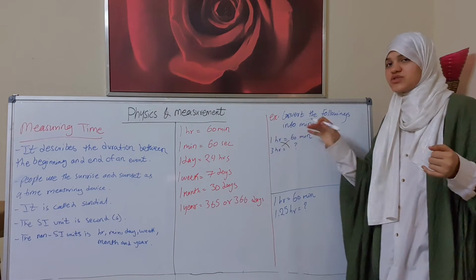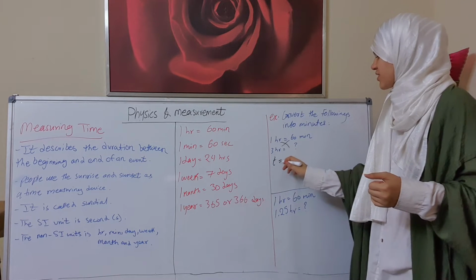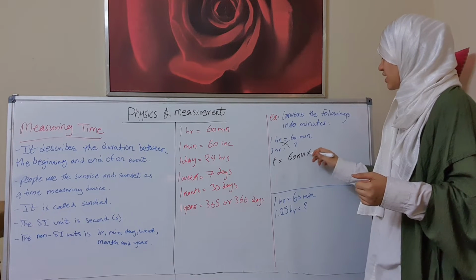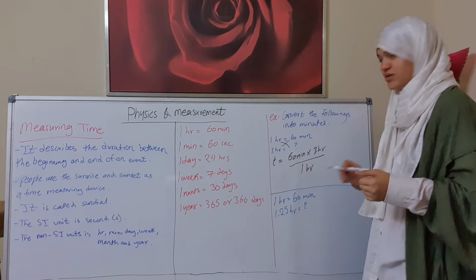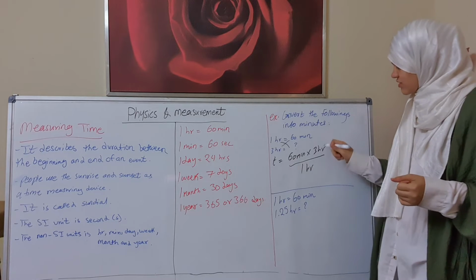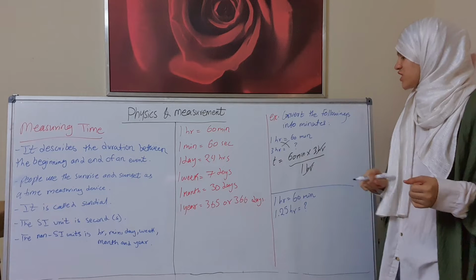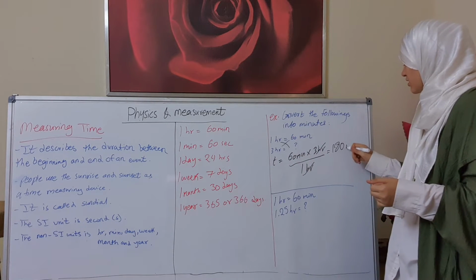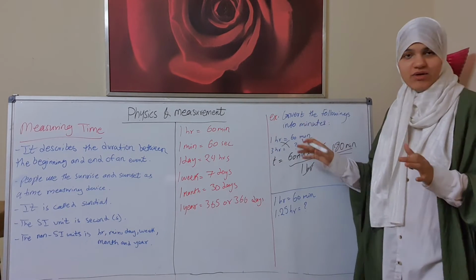When we make a crisscross, t, that means time, is equal to 60 minutes times 3 hours over 1 hour. Then when you cancel hour by hour, only minute is left. So 60 times 3 is equal to 180 minutes. So 3 hours is equal to 180 minutes.